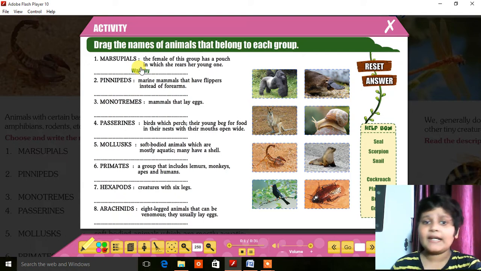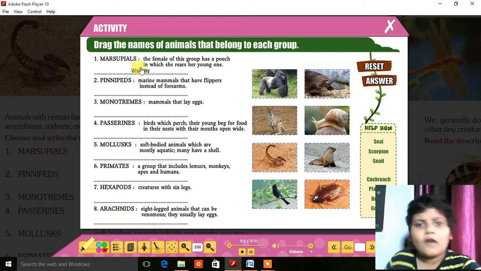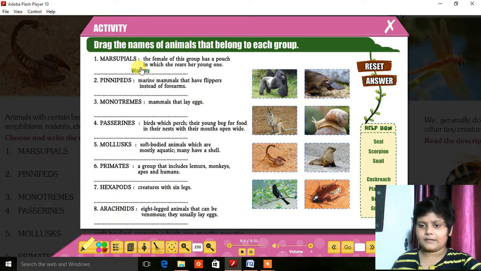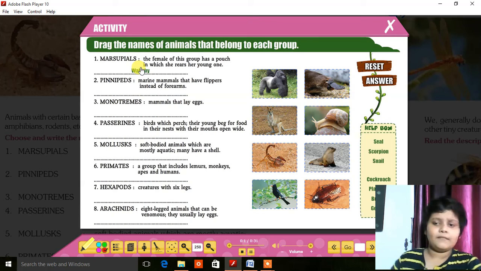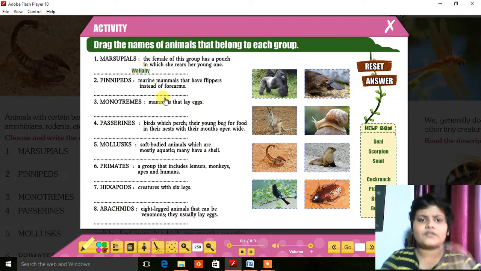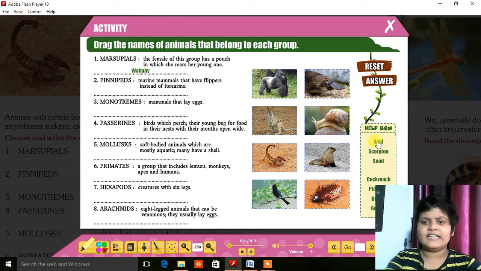Pinnipeds, marine animals that have flippers instead of forearms. Everybody knows what marine animals are, but if you don't, I am going to explain. Marine animals are aquatic animals. Aquatic animals means animals who live in water. Sharks, fishes, whales and blue whales are marine animals. I think it should be seal.